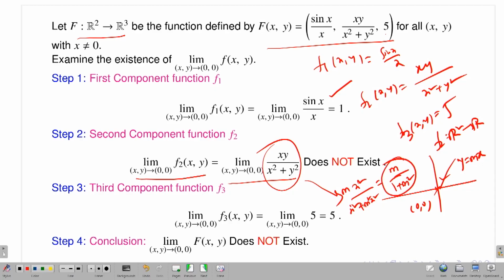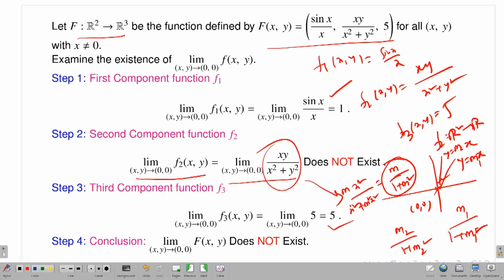If y equals m1 x, f2 approaches m1 by 1 plus m1 squared. If y equals m2 x, f2 approaches m2 by 1 plus m2 squared. Now, if m1 and m2 are different, the corresponding values are different, so the limit does not exist.